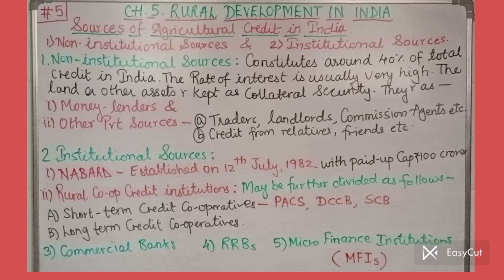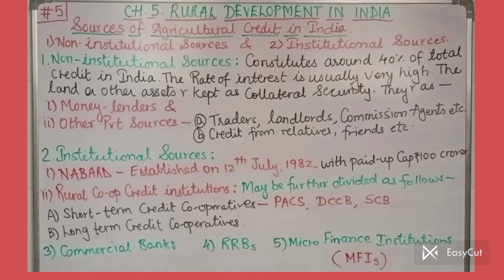Do watch that lecture. Here I am telling in short. NABARD was established on 12 July 1982 with a paid up capital of rupees 100 crores, and it is the apex financial institution for rural development in India.